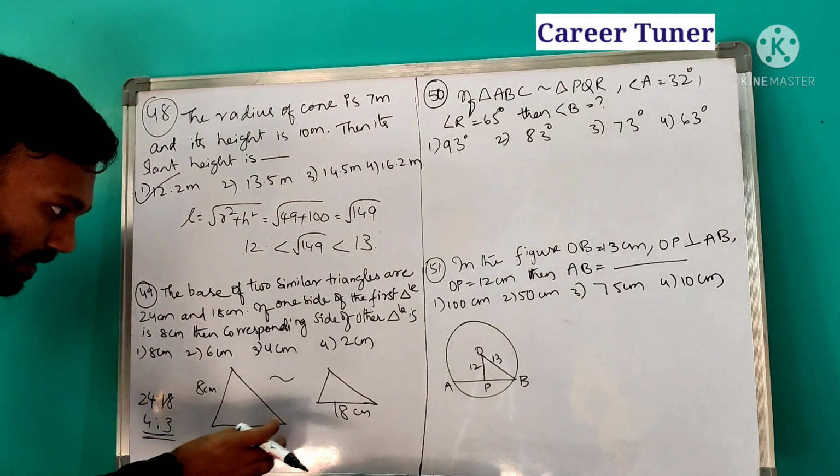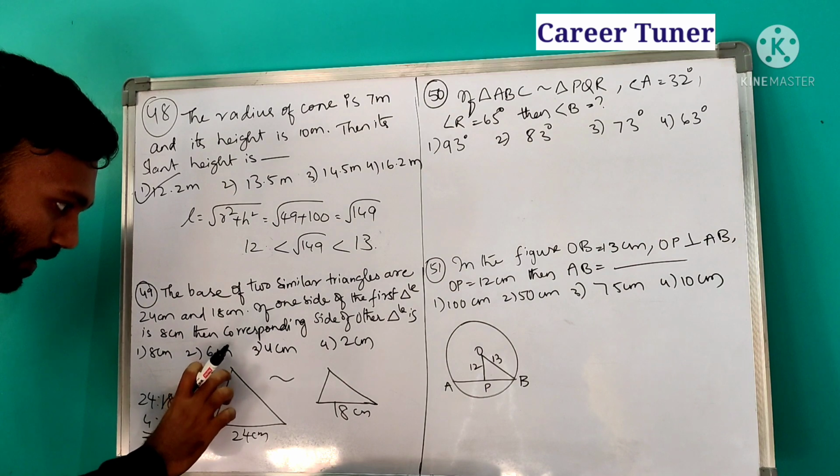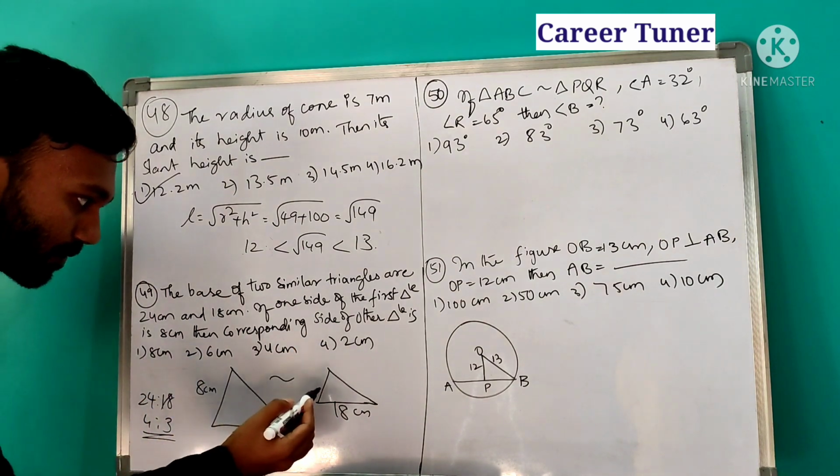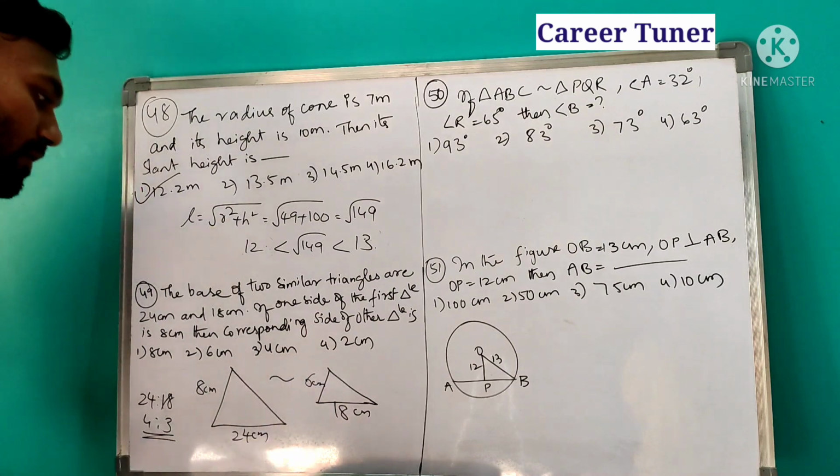If this is 4 parts, the other will be 3 parts. If this is 4 parts, then what is 3 parts equal to? 4 parts is equal to 8. So 1 part is nothing but 2. Therefore 3 parts becomes how much? 6 centimeters. So what is the answer?